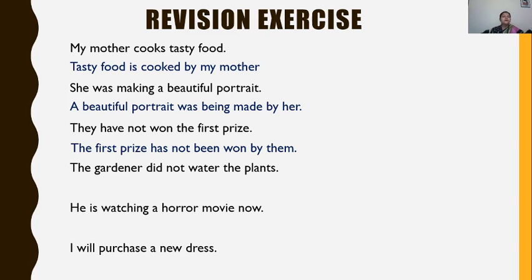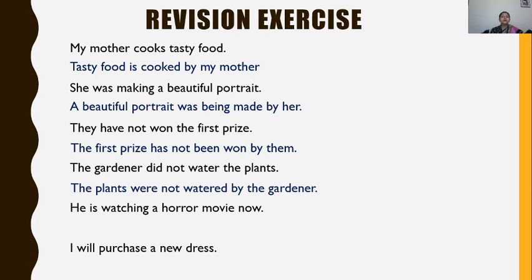Clear? Now, next sentence, the gardener didn't water the plants. Didn't water. Did is my verb. In which tense is it? In simple past. Okay? And what is my object? The plants. So, place the object in the beginning. The plants were not watered by the gardener. Yes.